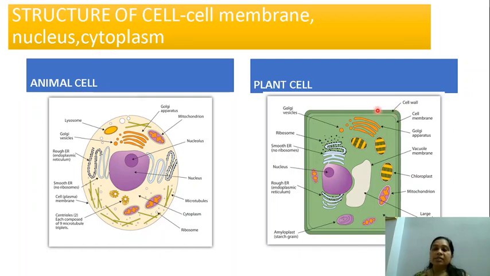So why is this cell looking more rigid, more tough? That reason is because of the cell wall. It has this additional cell wall. Now the cell wall allows all the substances to pass through it. It is a totally permeable membrane, while the cell membrane which is inside is a semi-permeable membrane. It allows only select substances to pass through it. So in this, it has only a cell membrane. Here it has an additional cell wall.